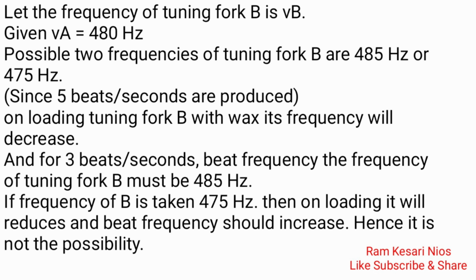Let the frequency of tuning fork B be Vb, given Va is equal to 480 Hz. The possible two frequencies of tuning fork B are 485 Hz or 475 Hz. Since 5 beats per second are produced, on loading tuning fork B with wax, its frequency will decrease, and for 3 beats per second beat frequency, the frequency of tuning fork B must be 485 Hz. If the frequency of B is taken as 475 Hz, then on loading it will reduce and the beat frequency should increase. Hence, it is not a possibility.